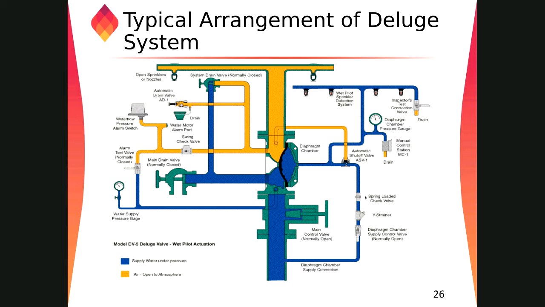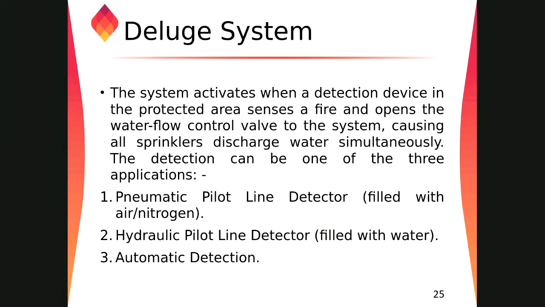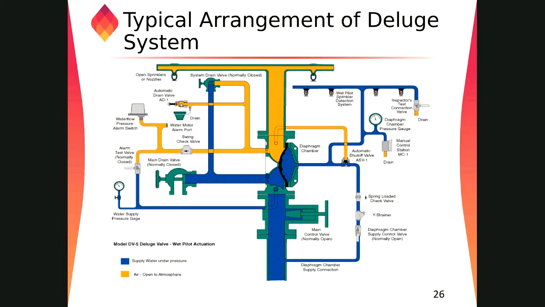This is a deluge valve arrangement, where the pilot line comes in. Coming back again, we'll come to this figure. Now a deluge valve needs some signal to open. Either it should be activated by a smoke detector, heat detector, or any kind of gas detector, or it should be opened by a hydraulic pilot line or a pneumatic pilot line detector. Now, what are those pneumatic and hydraulics? I will discuss those things in detail here in this figure.